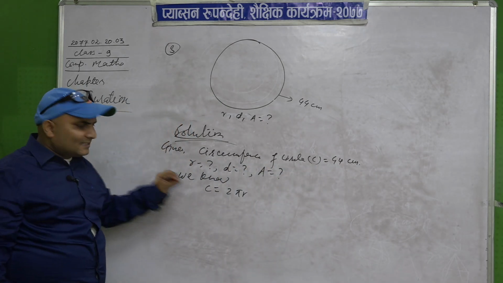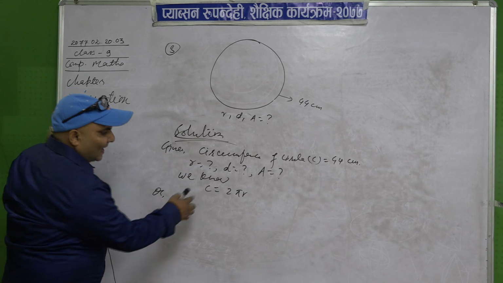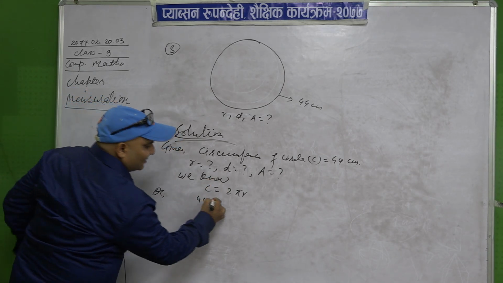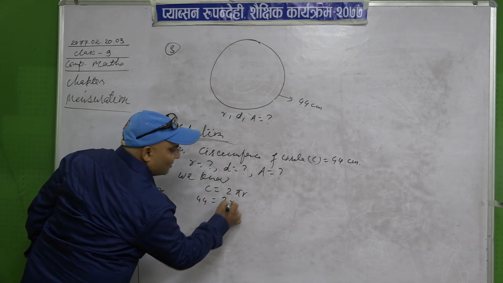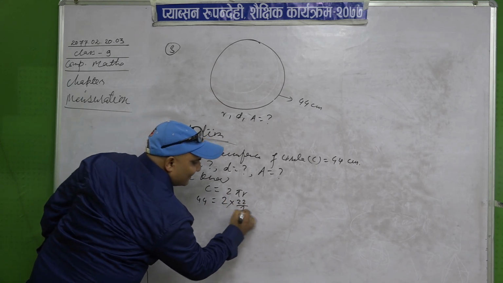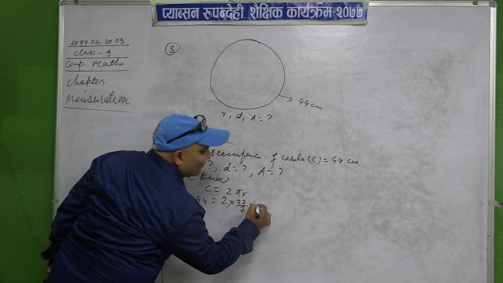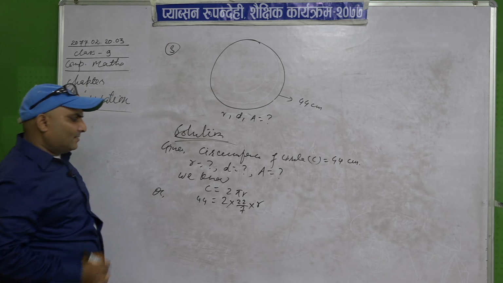The value of C is given as 44, so write 44 here. The value of pi is 22/7, write 22/7. Similarly, we do not know the value of r, so write it as it is.